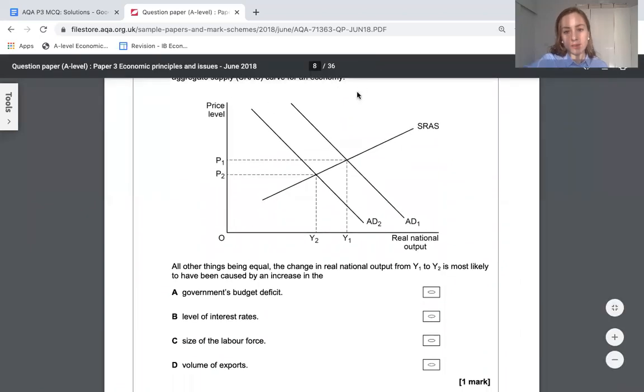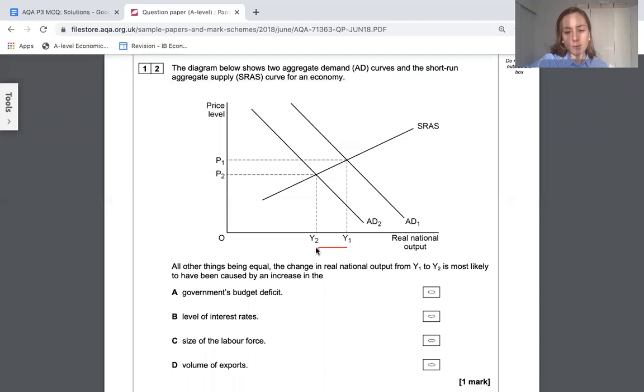So what caused this fall in output? Output has fallen from Y1 to Y2, and that's been driven by AD. So we need to write down the equation for AD: C plus I plus G plus X minus M. For this to fall, we need consumption to fall, investment to fall, government spending to fall, X to fall, or M to increase. Any of these would work.